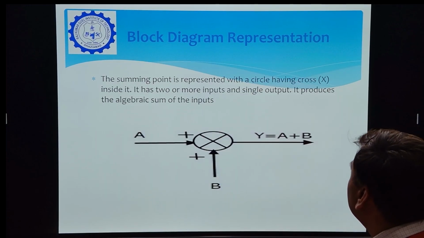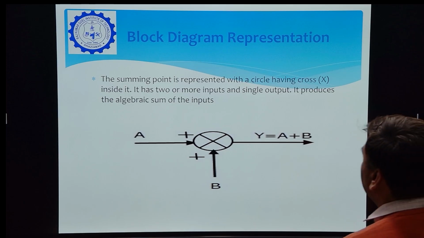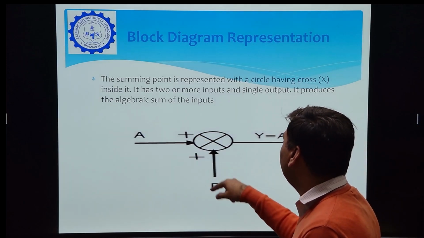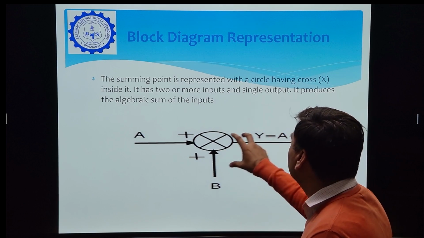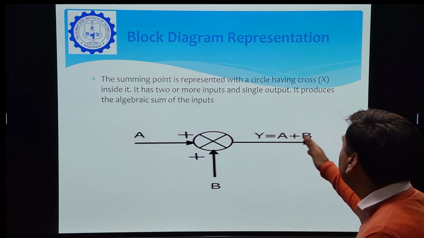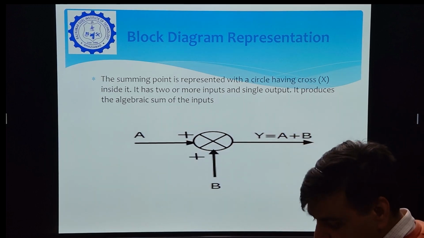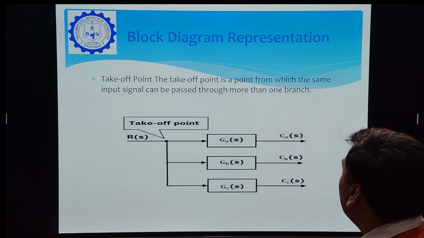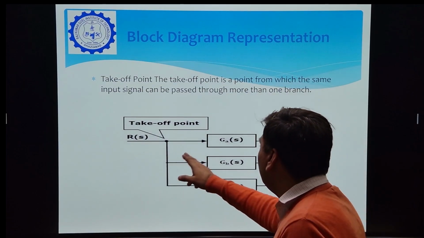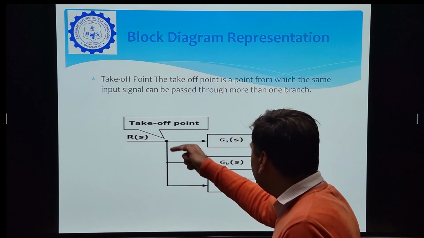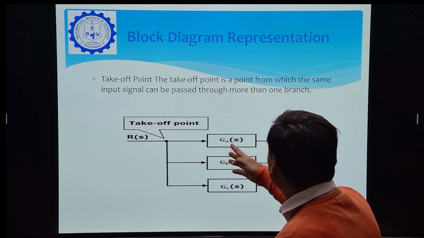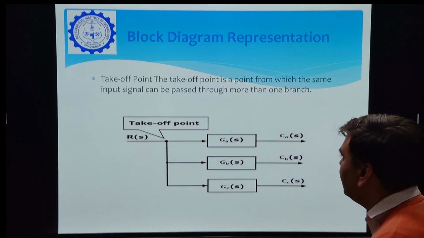This is the symbol of any summing point. Here two signals are coming, A and B. The summing point will sum the two signals and we are getting at output y equal to A plus B. Now this is the takeoff point, from where we can take this signal and send the signal to the other points. This is the takeoff point.